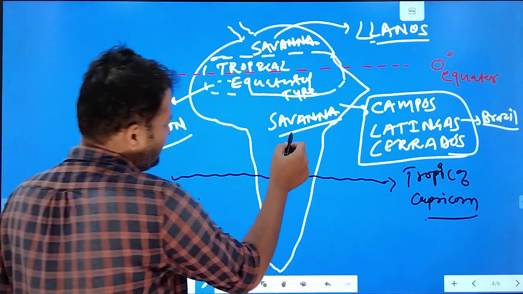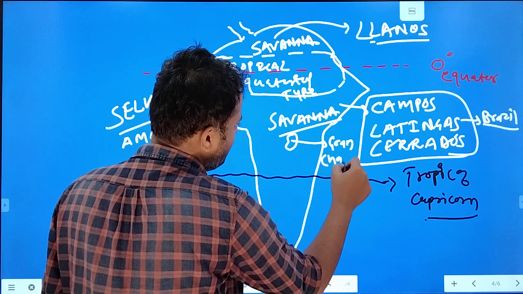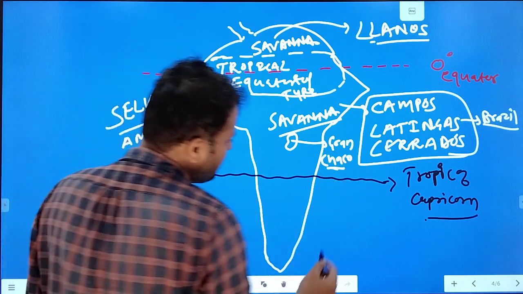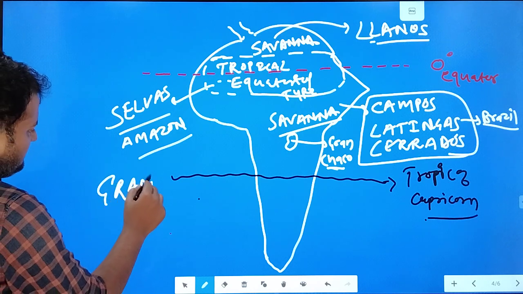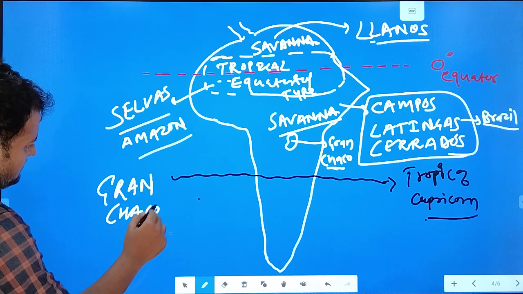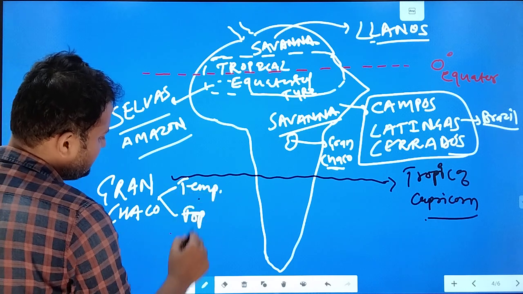Below it, here comes the Grand Chaco grassland, which is both temperate as well as tropical in nature.